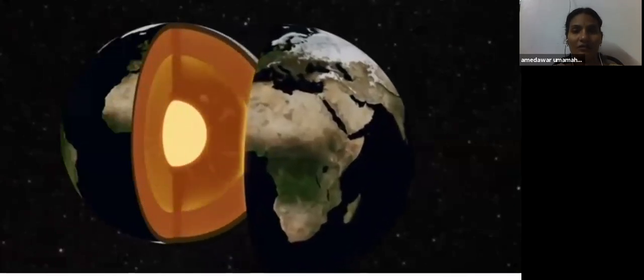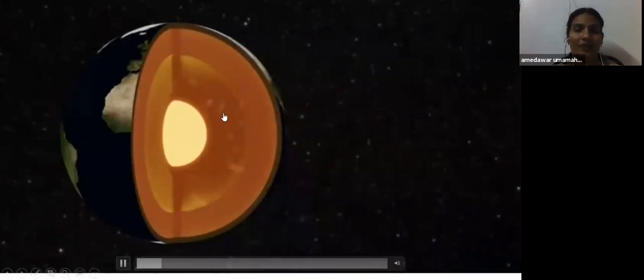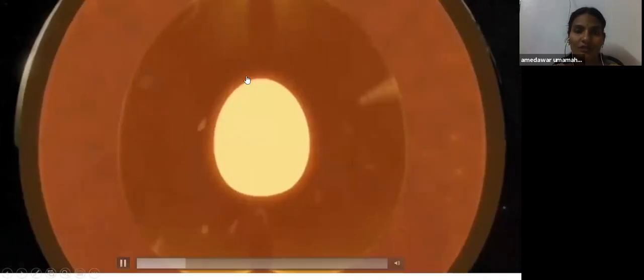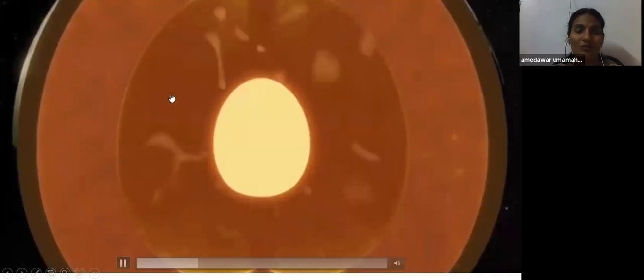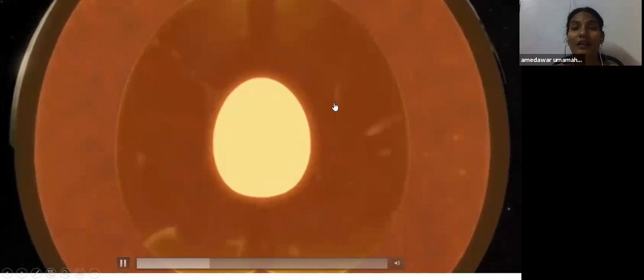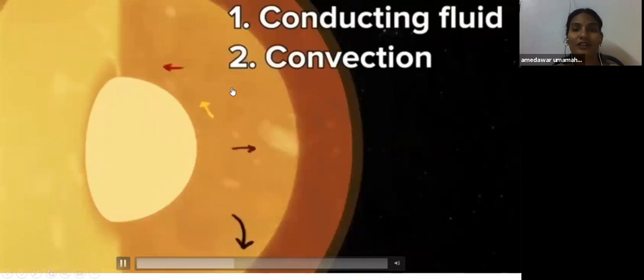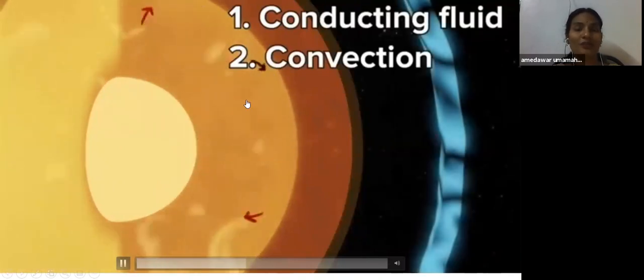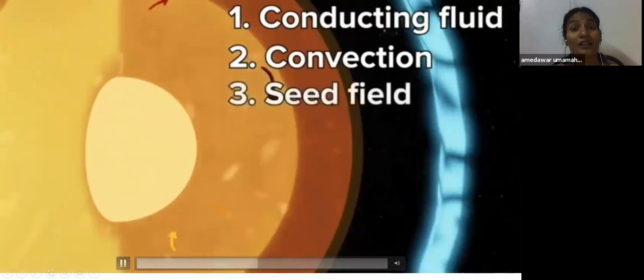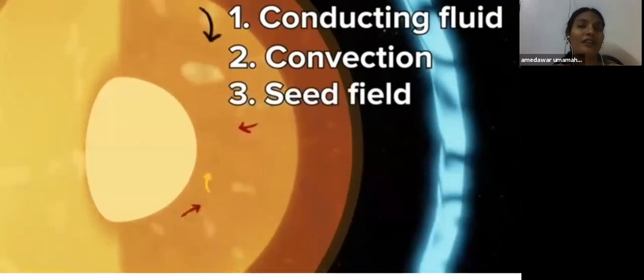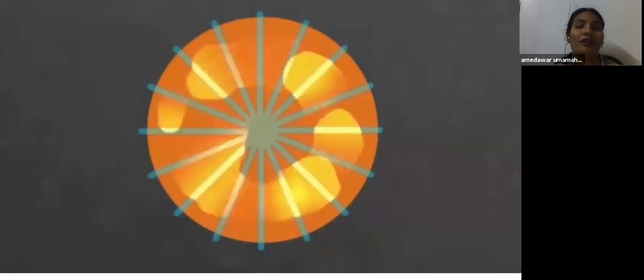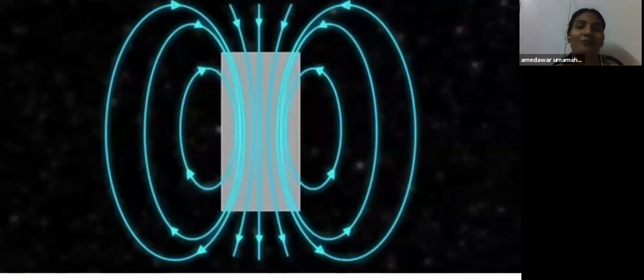Observe here, children. I'm cutting the Earth to show one part. You can observe the layers of the Earth: inner core, outer core, mantle, and crust. This is the outer core, which consists of molten nickel and iron. Whenever the Earth rotates, a convectional motion is produced. Due to this, a convectional current is produced. And this convectional current is the source of the magnetic field.